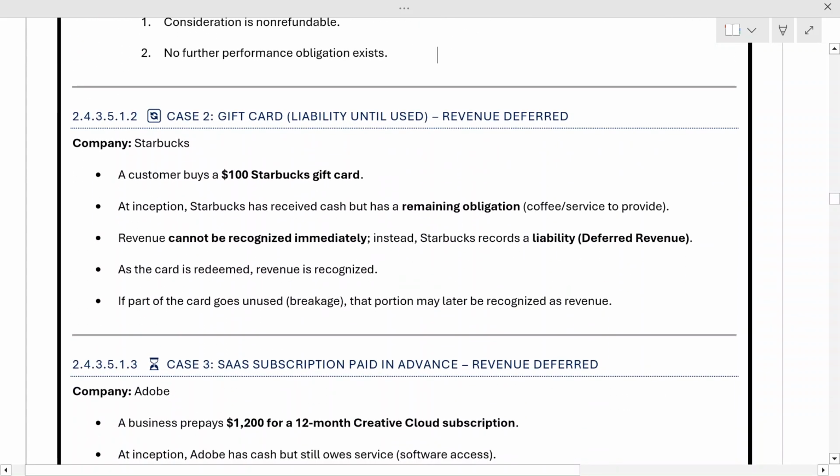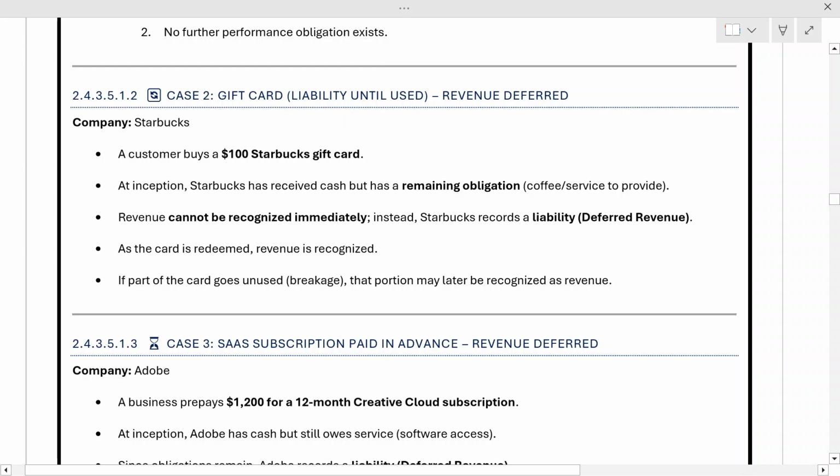Let's try to understand the second case, where a liability will be recorded. So basically whatever money the company receives will be treated as a liability and revenue will be deferred. Let's take the example of Starbucks, wherein a customer goes and buys a $100 Starbucks gift card.